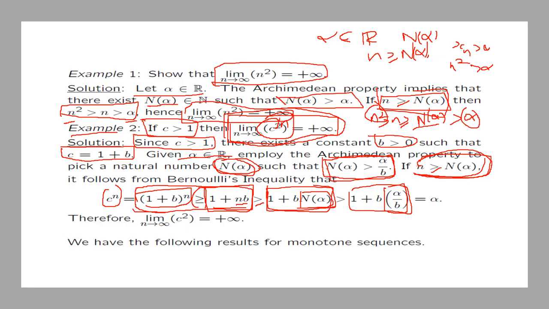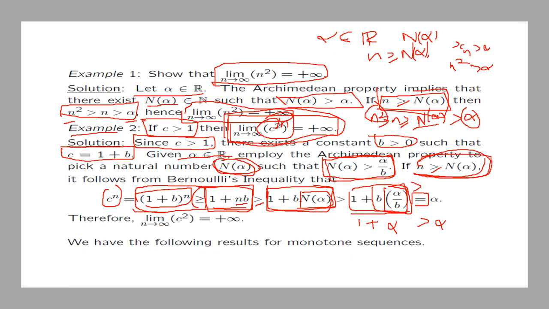But this constant here is simply 1 plus alpha, because this simplifies to alpha. And 1 plus alpha is bigger than alpha. So replace this equal sign with bigger than. So what have we obtained?